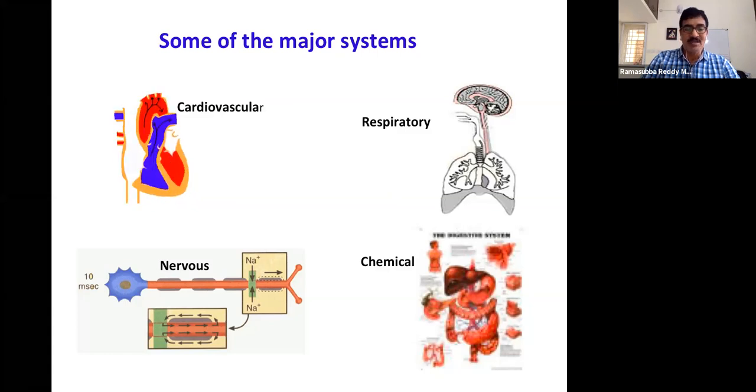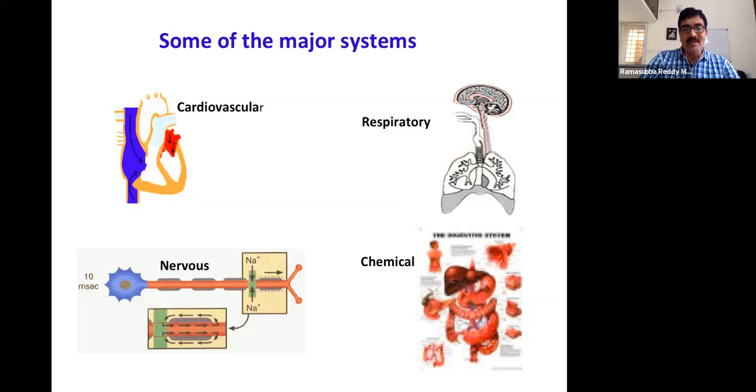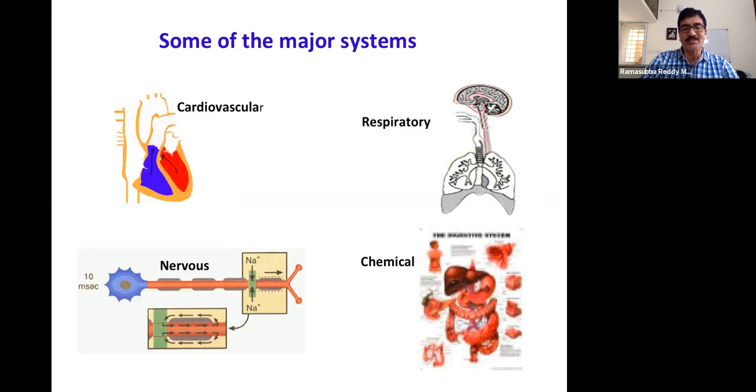Among these, we will try to understand mainly the cardiovascular system, how it is brought into action, what measurements we can make, and how we can assess whether the cardiac system is functioning well or not. If there are abnormalities, we try to understand how they look.